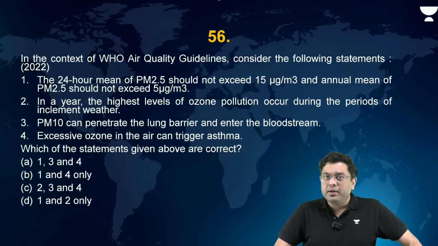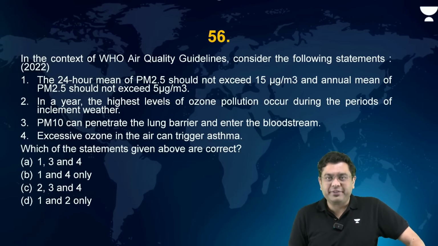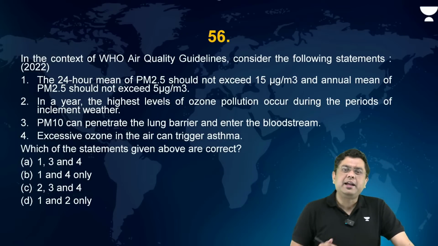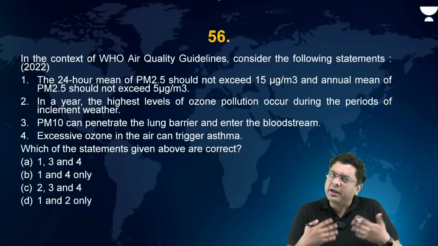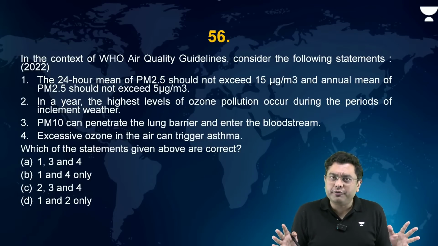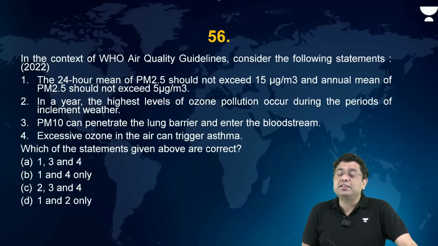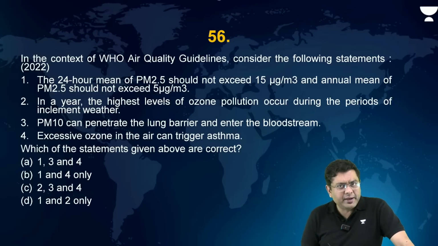PM 10 microns can penetrate the lung barrier and enter the bloodstream. Excessive ozone in the air can trigger asthma. Now PM 2.5, let's take a look at the options. Let's assume we don't know the data. The WHO guidelines we are not aware of, right? How do you solve the question in that case? So in a year, the highest level of ozone pollution is to be found during adverse weather?